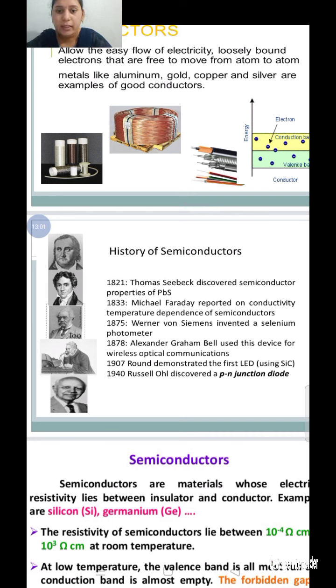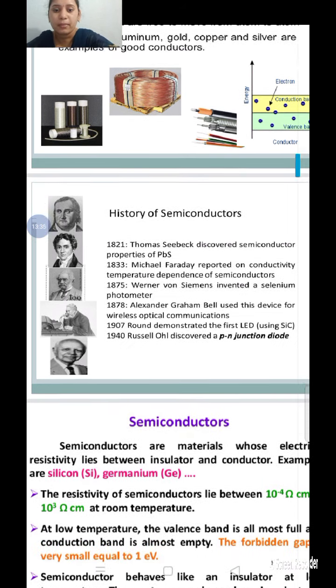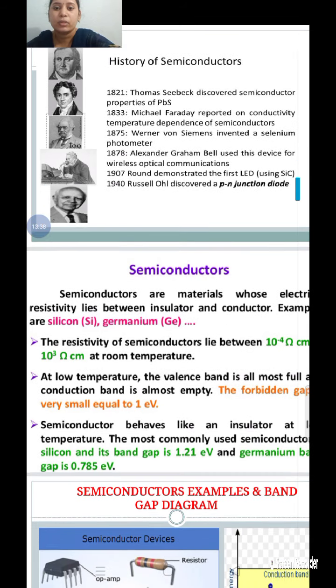In 1907, Round demonstrated the first LED. In 1940, Russell Ohl discovered the PN junction diode. These semiconductor materials were mostly discovered in the 19th century. Now let us discuss semiconductors.